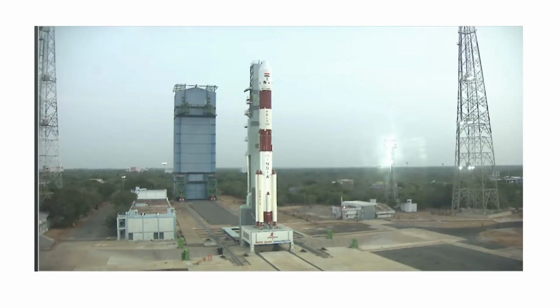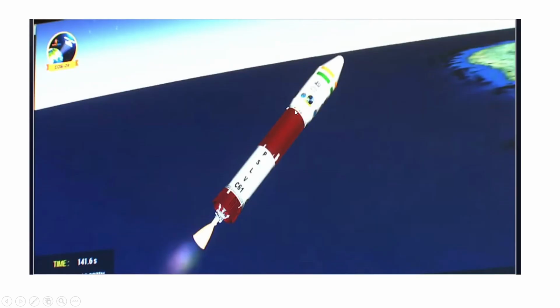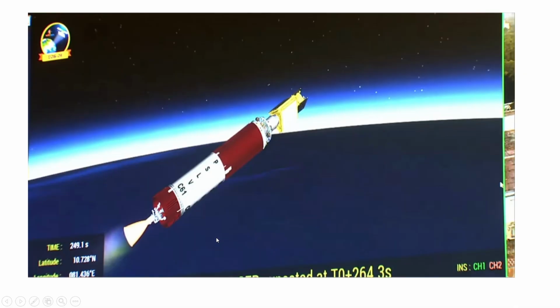So here you can see this is our launch pad site. So our mission is ready to launch. Everything was fine. You can see here proper things going at the initial time. You can see in this video, sorry, in this image, all right, everything was fine. So here you can see our real-time animation, try to understand here. So I think this is the second stage. Okay. So everything was fine here also. Everything was going smooth.